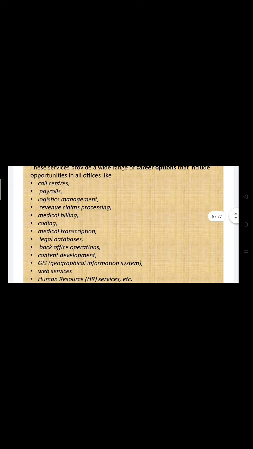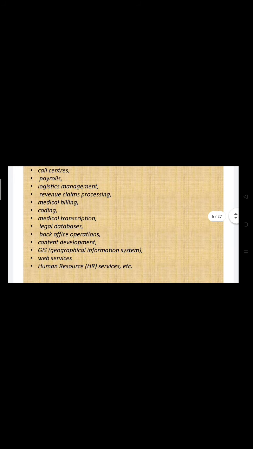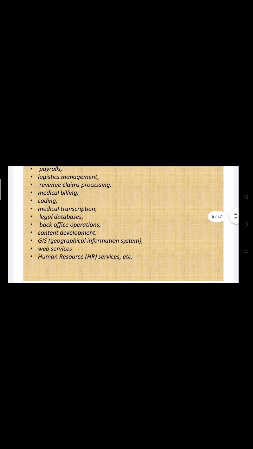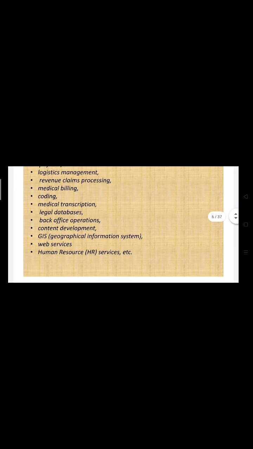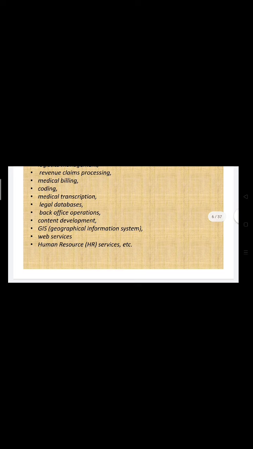Coding, it means that through coding, developing any websites, medical billing, medical transcription, legal database. Medical transcription means using any medical technology, like there are different machines that are used for diagnosis. There are reports that are generated by computer, right? Database systems are there. Back office operations.